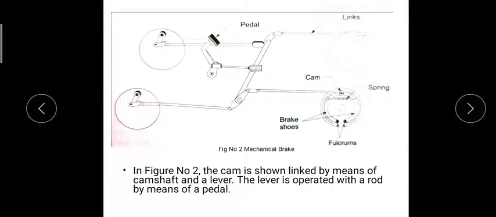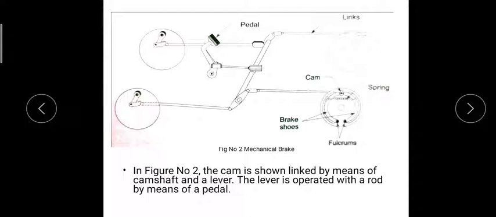So now when the driver releases the brake pedal, the spring there will bring the brake shoes closer to each other. So the cam is expanding and the spring is retracting, and whatever pressure is there on the inner portion of the brake drum is removed, and the wheel is thus relieved from the grip of the brake shoes.